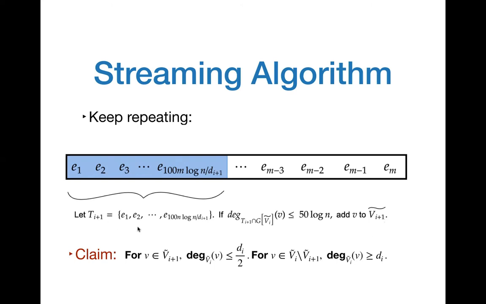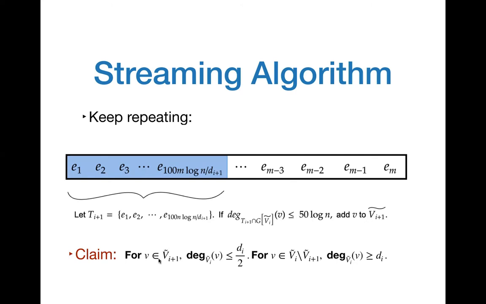We look at the first 100 times n log n over di plus 1 edges. And if the vertex v has degree at most 150 log n in the induced subgraph on tilde of Vi, then we add it to the vertex set tilde of Vi plus 1.